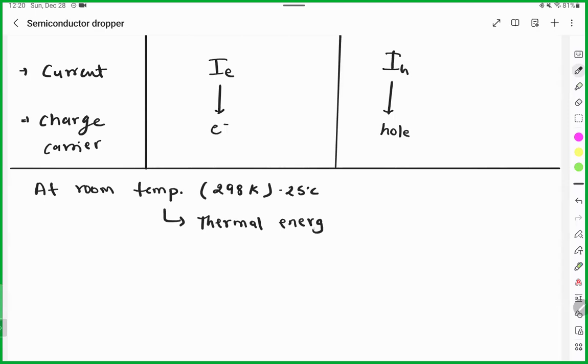And whenever there is thermal energy, what will happen? Some electrons can get excited and jump to the conduction band. When they move to the conduction band, these electrons can move. But remember, there is a limited number of electrons, not many electrons in this case. Right? So when an electron moves to the conduction band, what will happen? It will create a hole also.